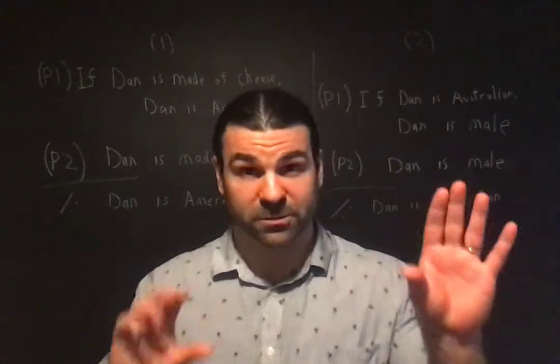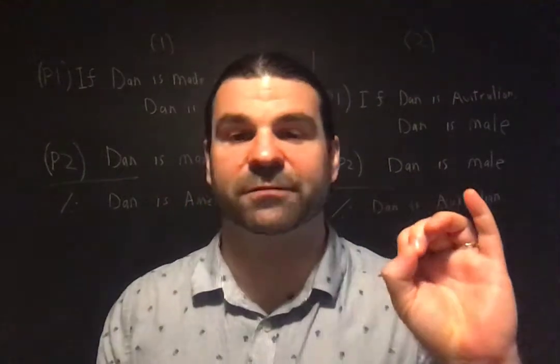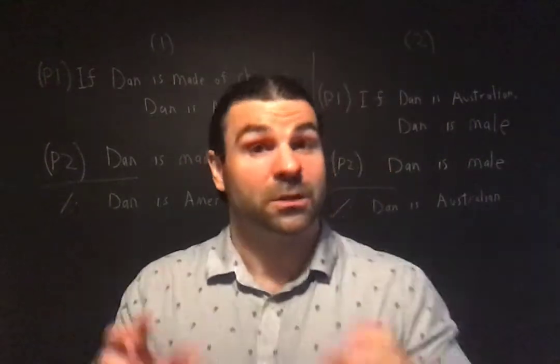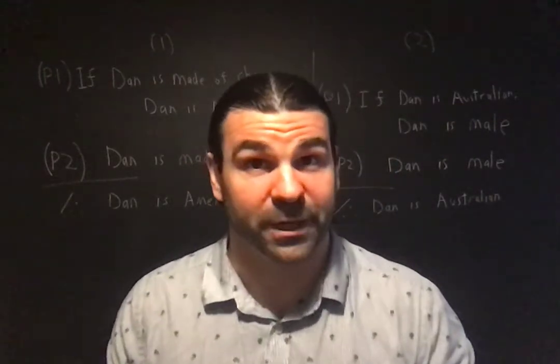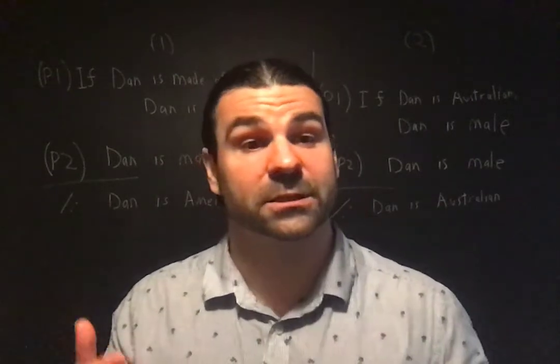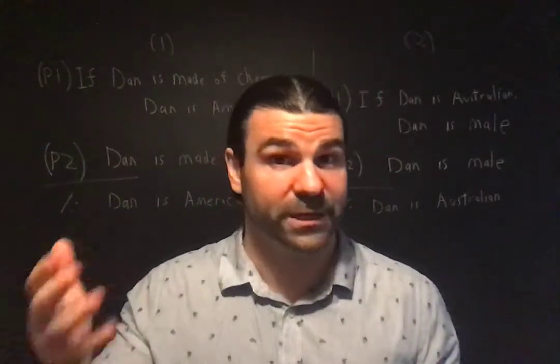So truth and falsity apply to sentences. Validity and invalidity, those concepts do not apply to sentences. They only apply to arguments. So truth and falsity don't apply to arguments. An argument is not true or false. The sentences that the argument consists of, they are true and false. But the argument itself is not true or false. It's either valid or invalid.